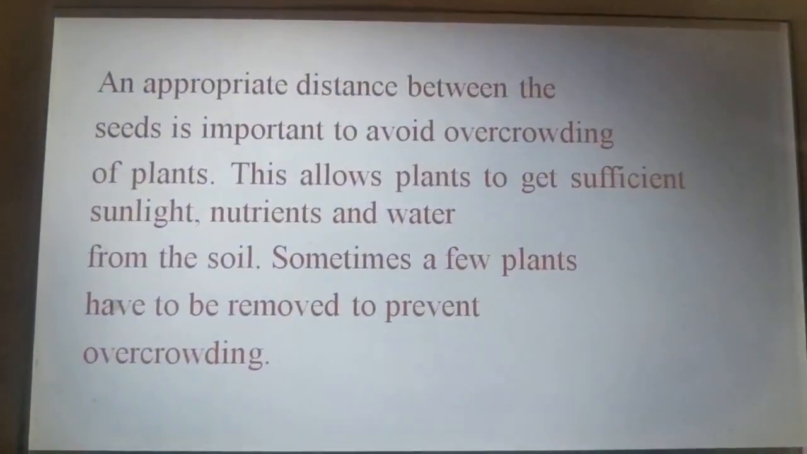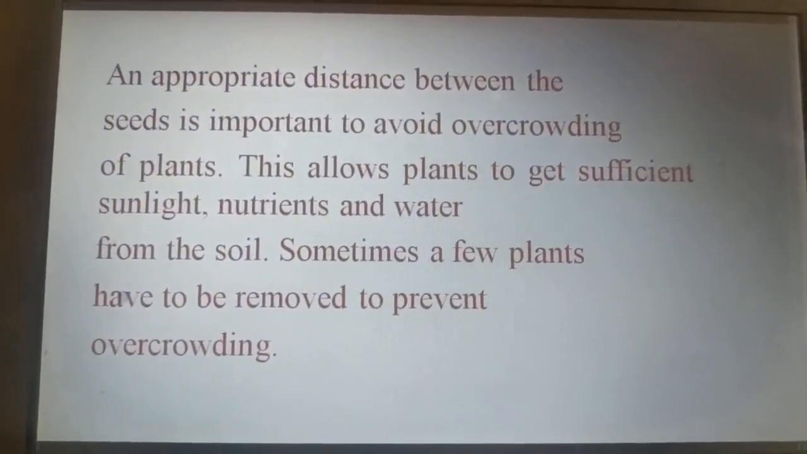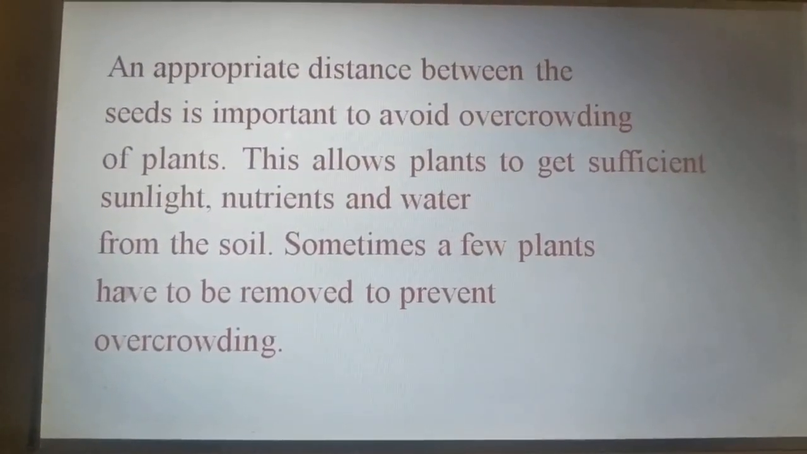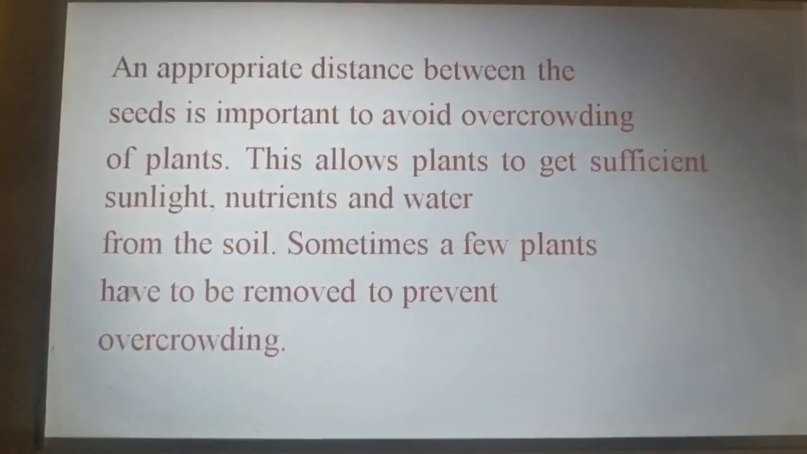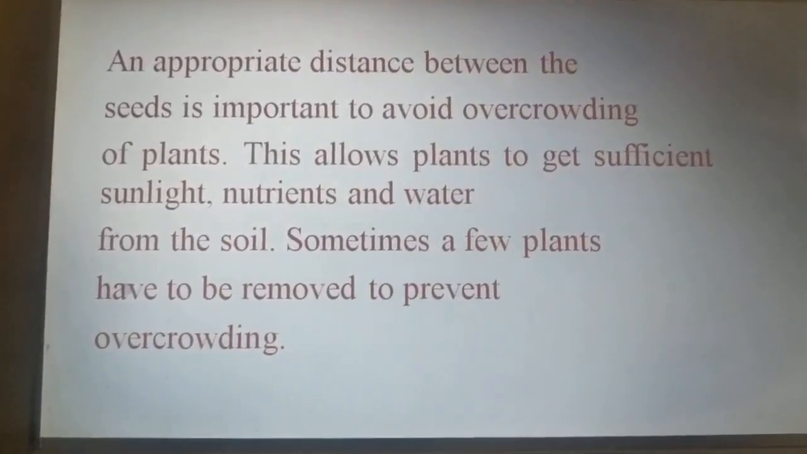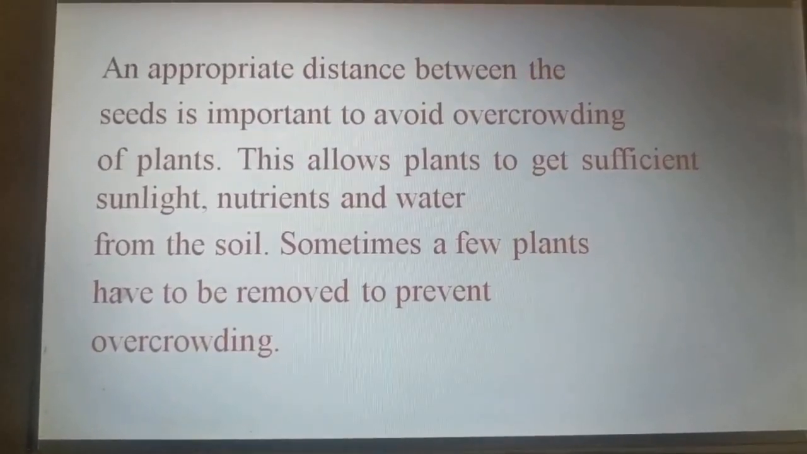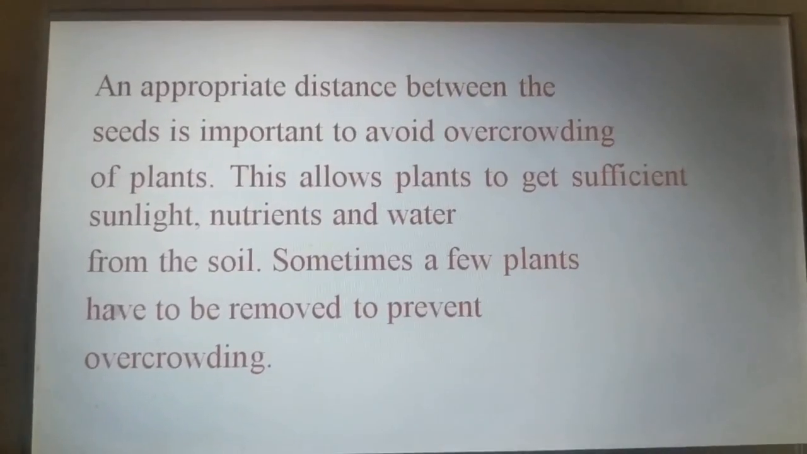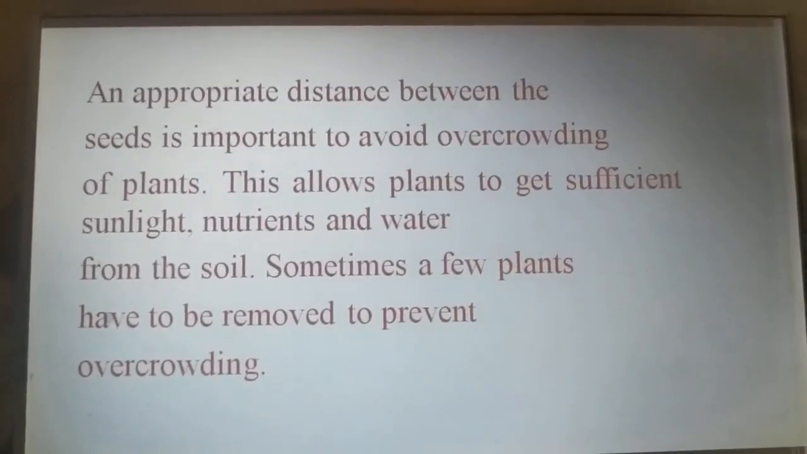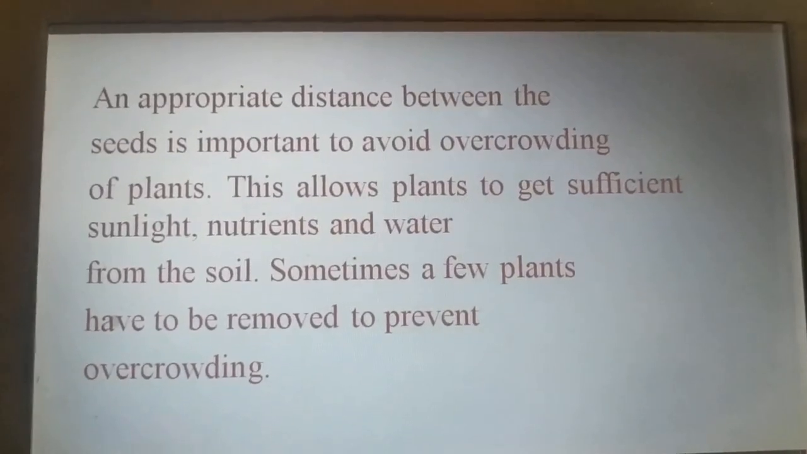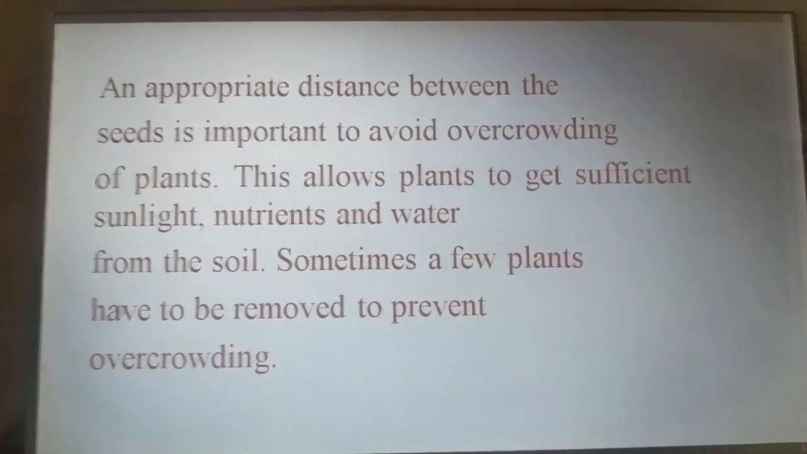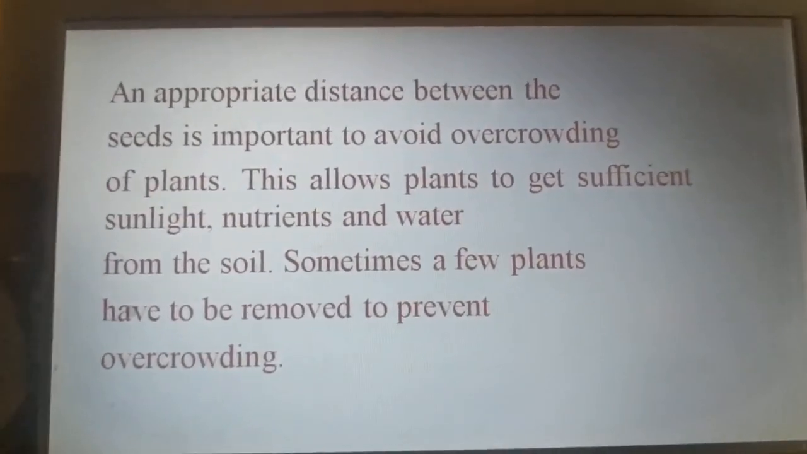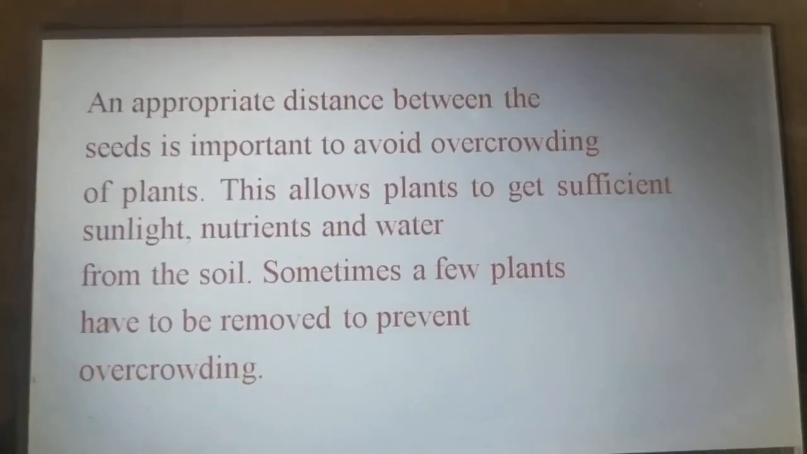An appropriate distance between the seeds is important to avoid overcrowding of plants. This allows plants to get sufficient sunlight, nutrients, and water from the soil. Sometimes a few plants have to be removed to prevent overcrowding. As I told you, when the seeds are placed very close together, the plants will grow very close to each other, and overcrowding will happen.